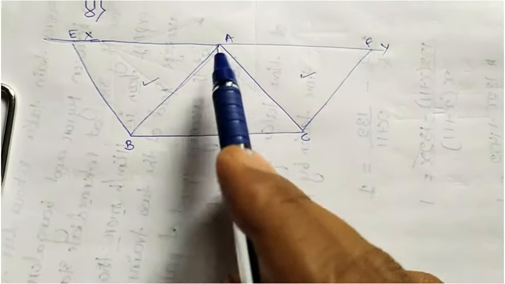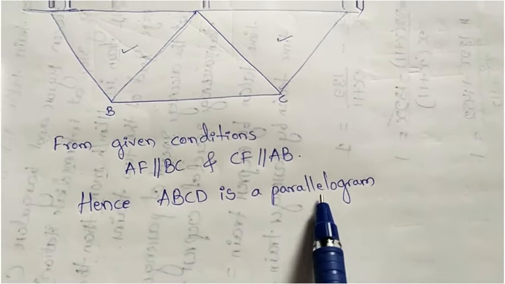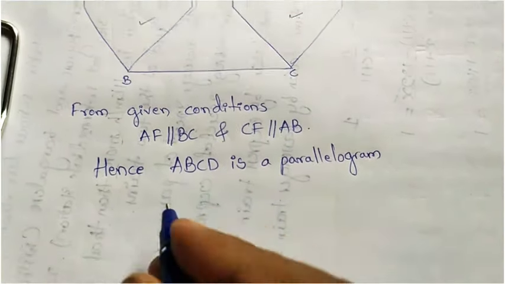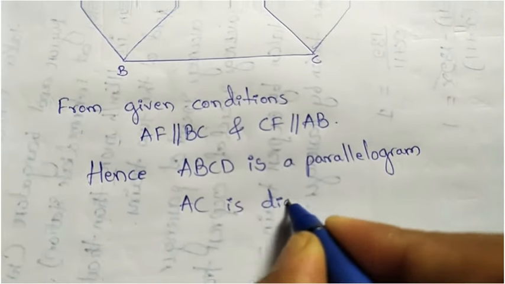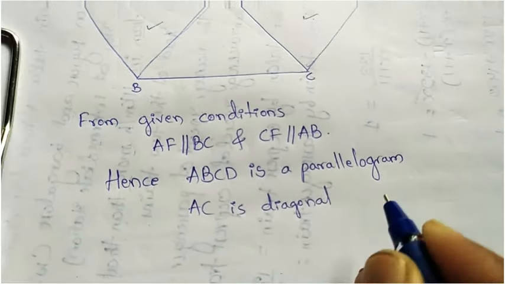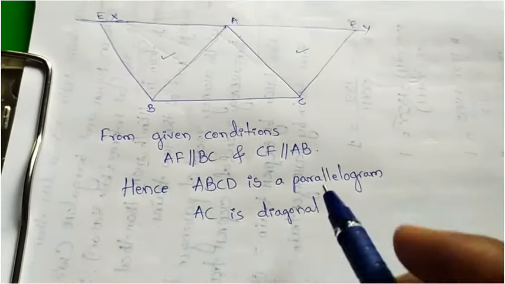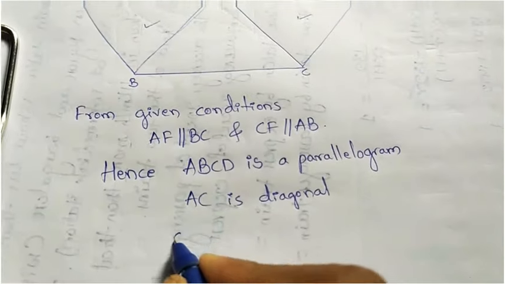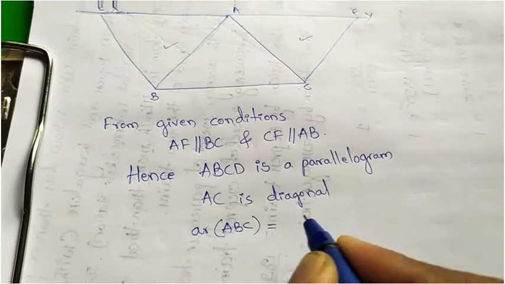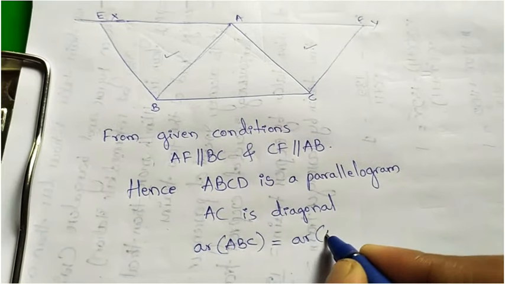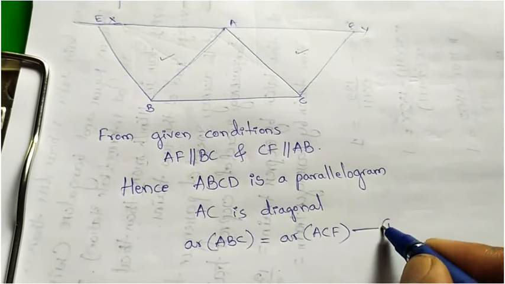Then you can say that ACFB is a parallelogram, and AC is the diagonal. So what does a diagonal do in a parallelogram? It divides the parallelogram into two triangles of equal area. So I will write here area of ABC equal to area of ACF. This is equation number 1.